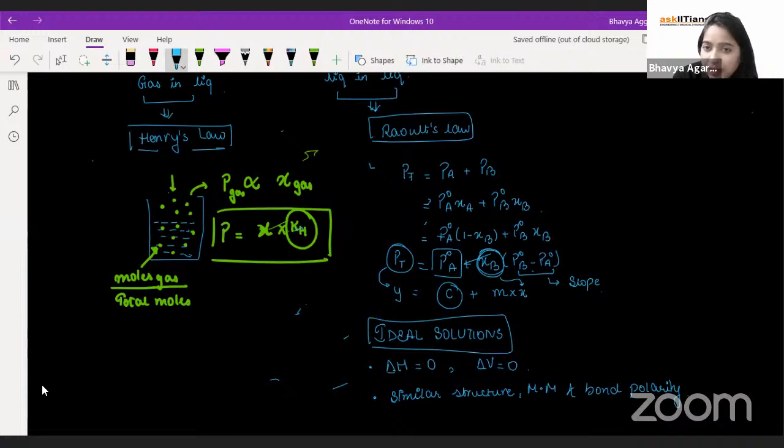It's related to similar, right? Basically it means that whatever we are expecting as the total pressure, I am getting similar answers. I was expecting the total pressure, let's say as 2 atmosphere, and I'm getting 1.98 or 1.9. And that is possible when the forces of attraction between solute particles are similar to those between solvent particles and between solute and solvent. In that case, I can expect the same.